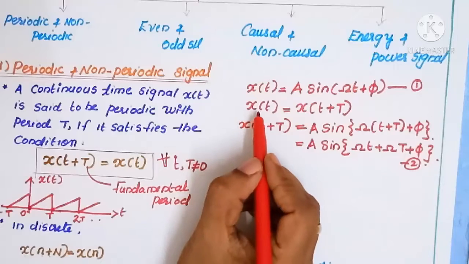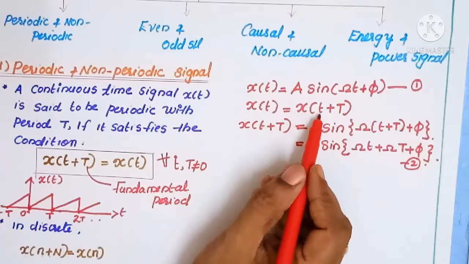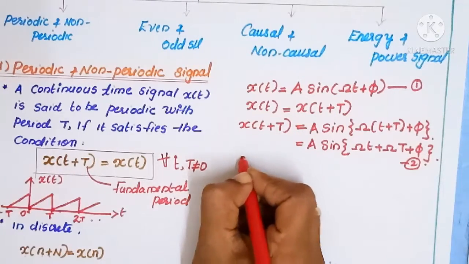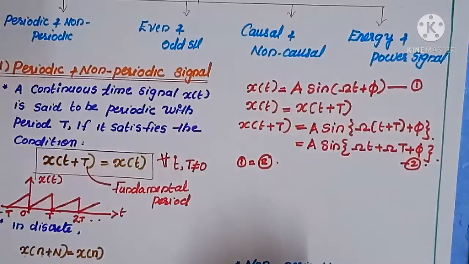Here our condition is that this signal is a periodic signal, so x of t should be equal to x of t plus T. What is this indicating? Then we can equate equation number 1 to equation number 2.